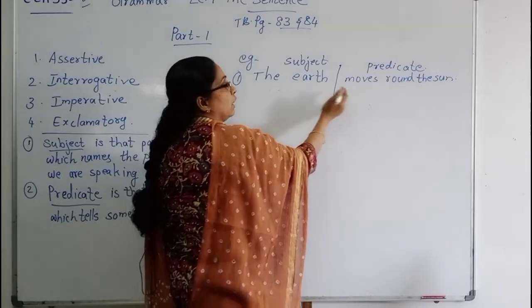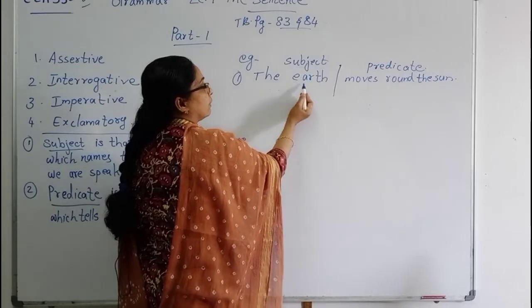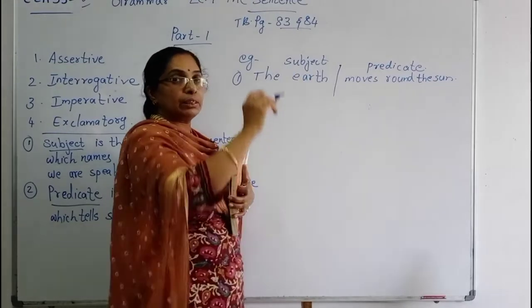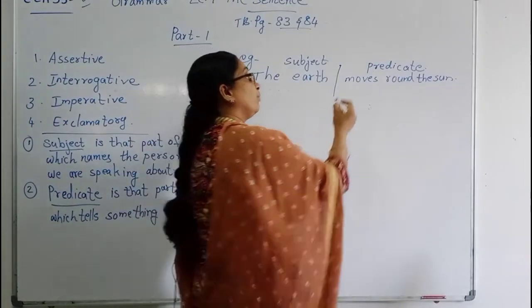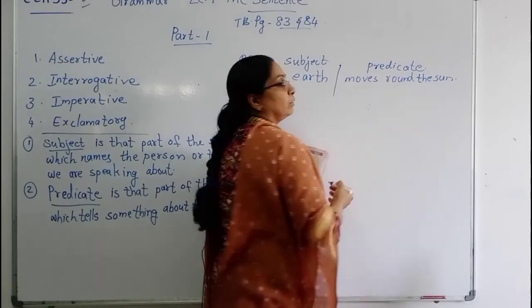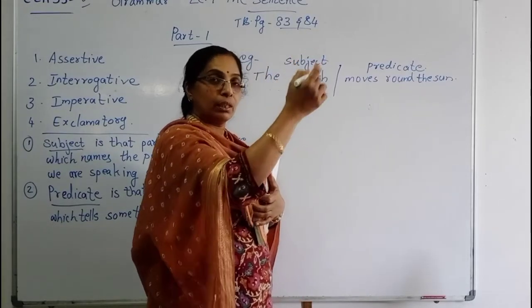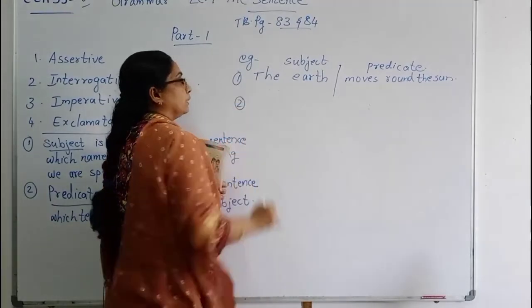In this sentence, The earth moves around the sun, the earth is the subject. Which is rotating? Earth is rotating. And what does it do? That is the predicate, moves around the sun. It rounds around the sun. That is the predicate.